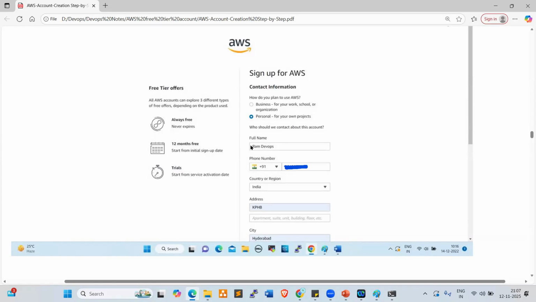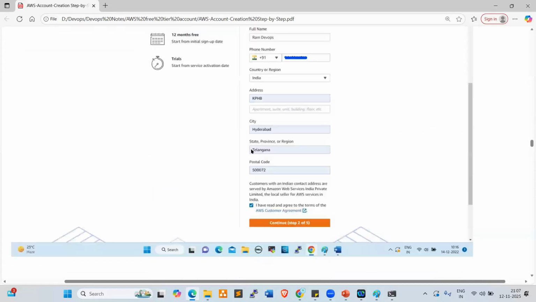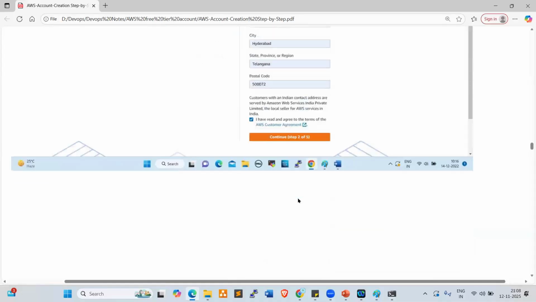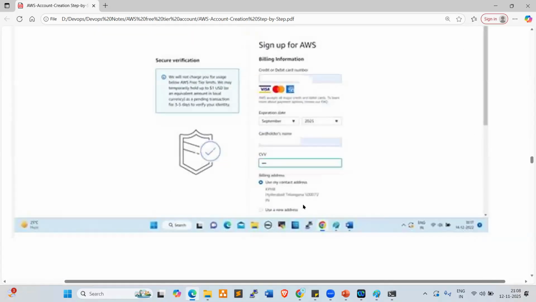You need to provide your full name, mobile number, country or region, address, city, state, and postal code. Check the box saying I have read and agree. Click on continue. After that, it will ask you to provide your account information, bank account information.